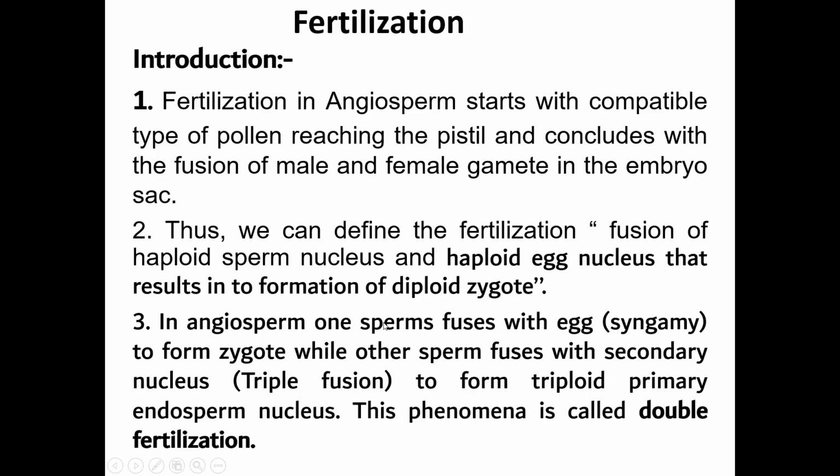In angiosperms, one sperm fuses with the egg, which is called syngamy, to form a diploid zygote, while the other sperm fuses with the secondary nucleus, which is called triple fusion. The result of double fertilization is the triple fusion. This is formed due to the secondary nucleus and one of the sperms fusing together, forming a triploid structure, and hence in angiosperms there is a formation of the endosperm nucleus. This phenomenon is called double fertilization.